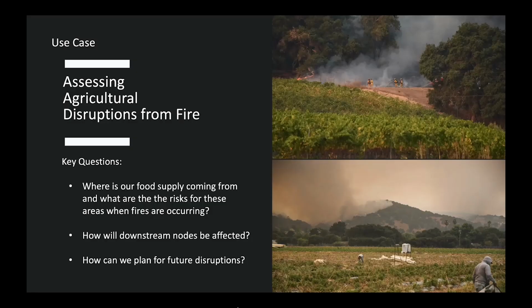Working with the Food Industry Association, our first working prototype is based on the use case of assessing agricultural disruptions from fire. Key questions we want to answer inside of this are: where is our food supply coming from and what are the risks for these areas when fires are occurring? How will downstream supply nodes be affected? And how can we plan for future disruptions?